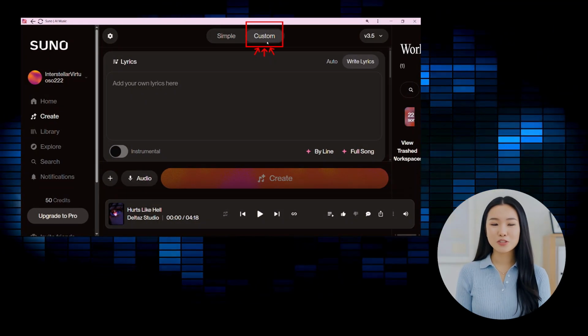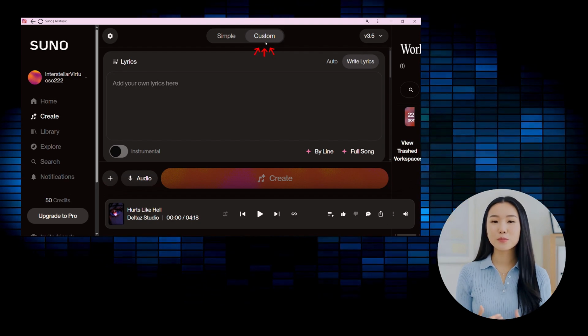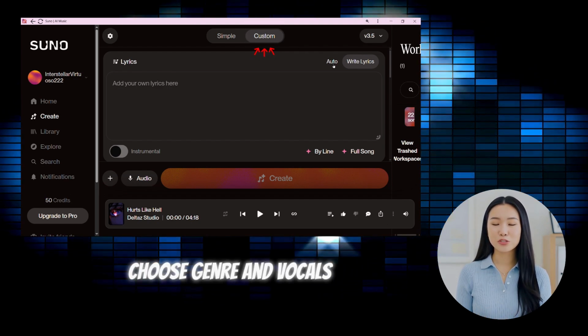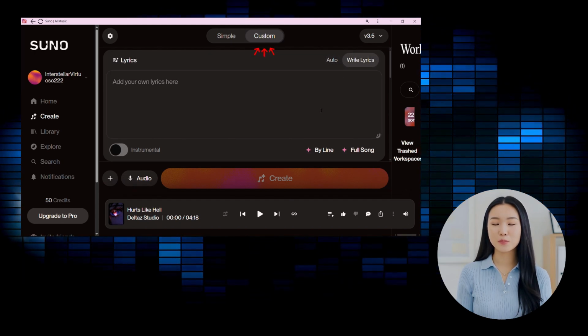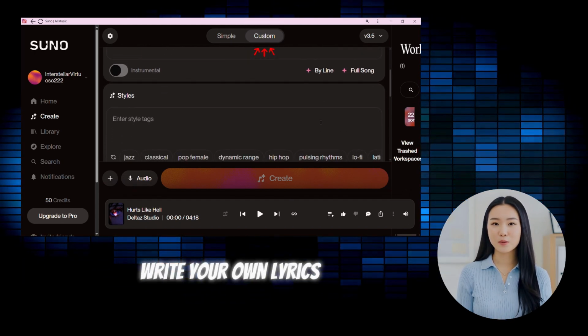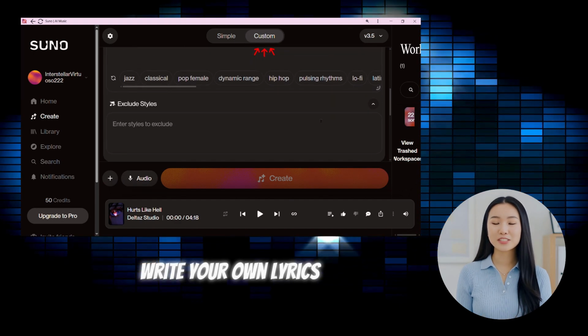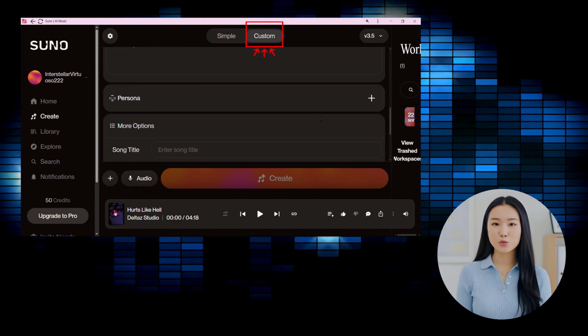The custom mode gives you more creative control. Along with your prompt, you can choose the genre and vocal type, whether male, female, or none. You can also write your own lyrics, which is ideal for producing a song with a specific style, message, or mood.